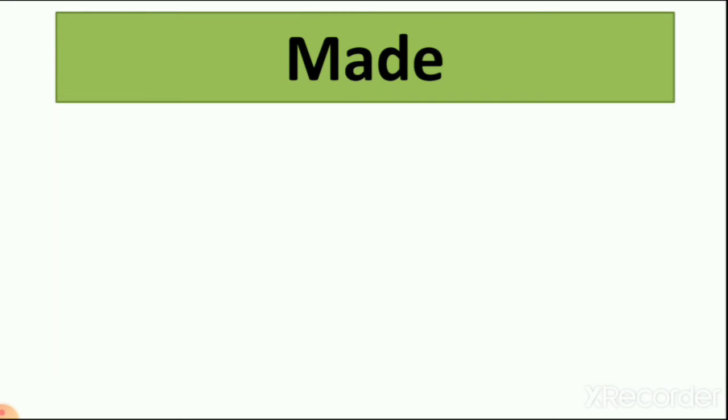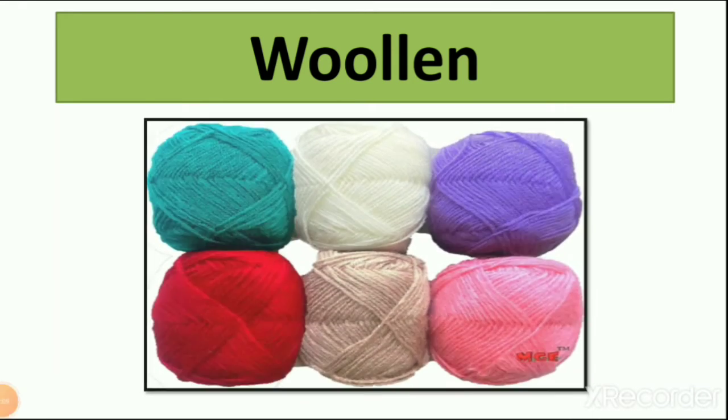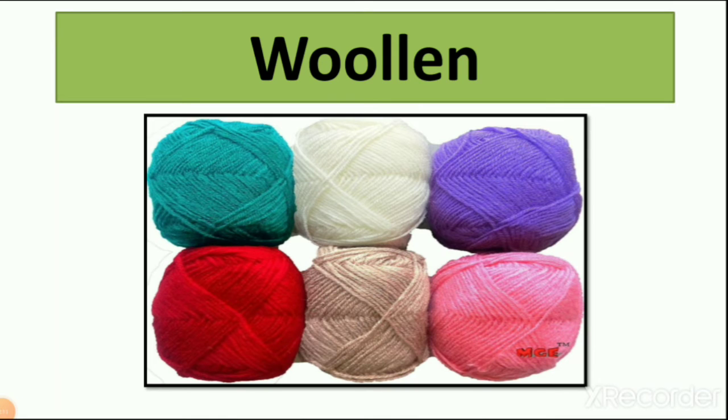Made. We made things. M-A-D-E, made. Woolen. Woolen means things we made from wool. So here you can see the picture of wool. From this wool we are making different types of clothes. We are making bed sheets, we are making blankets also. So the most used thing in cold days is woolen clothes, right? So it is woolen.